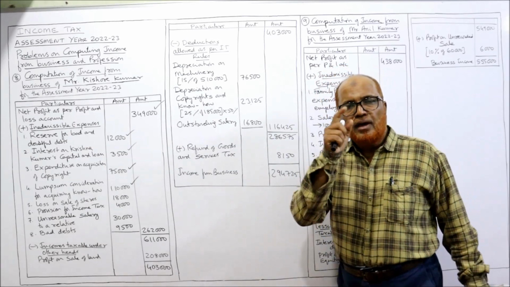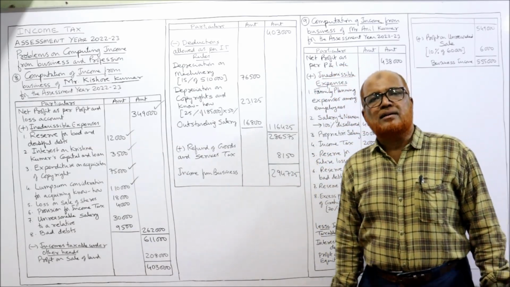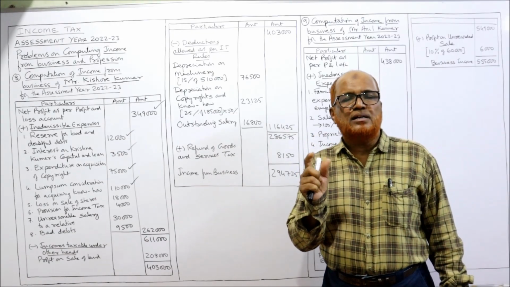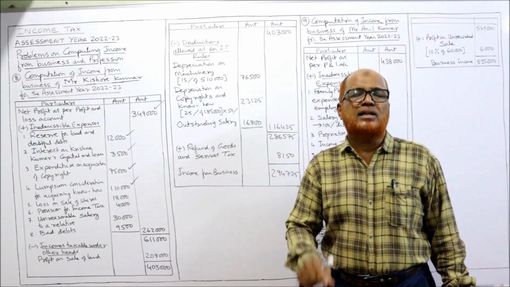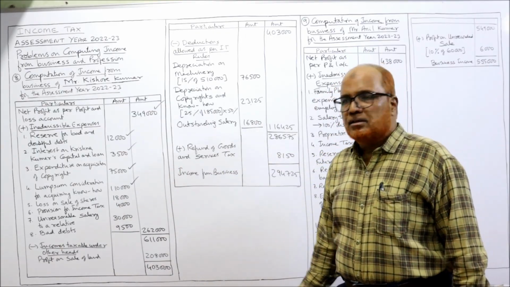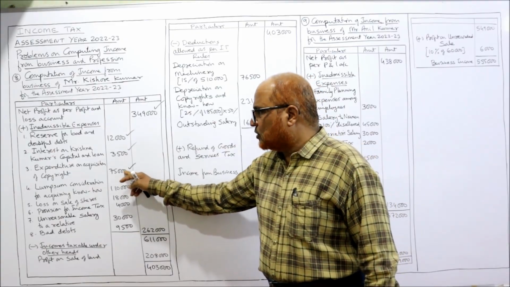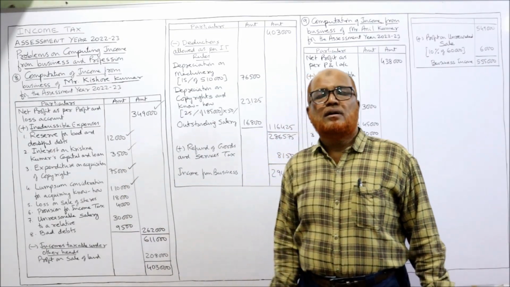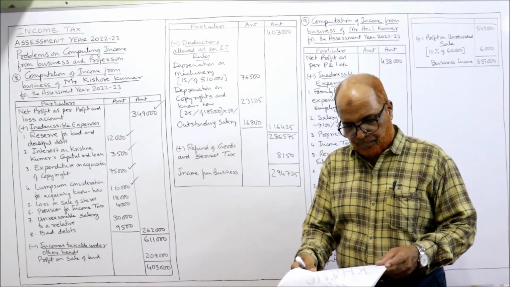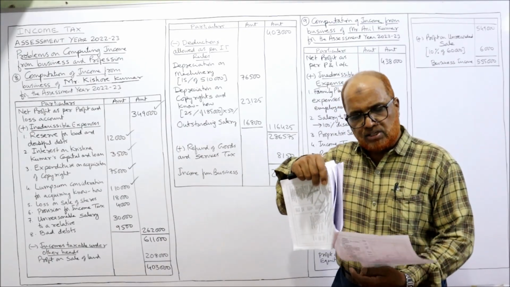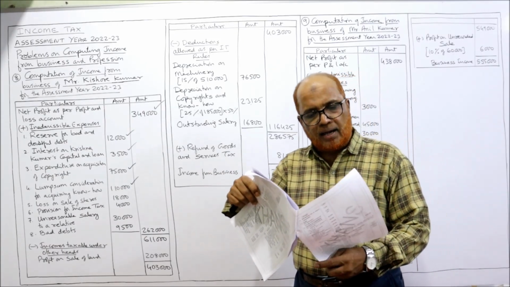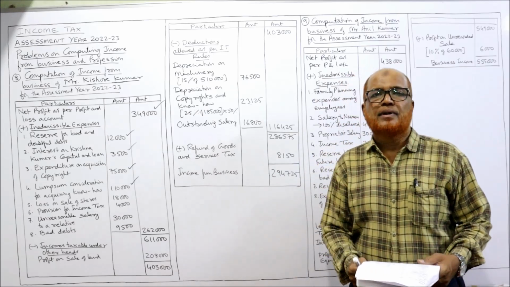But according to the provisions of the Income Tax Act, depreciation at the rate of 25% is allowed on intangible assets. So these are the intangible assets, this 1,10,000 and 75,000. On both of these, depreciation is allowed at 25%. And one more point is given in the adjustments, that copyright and know-how are acquired 2 months back.